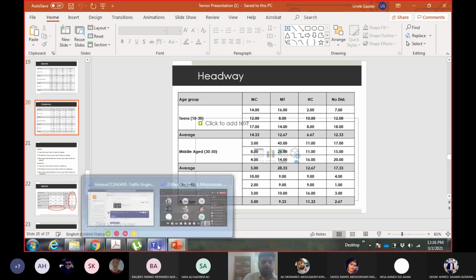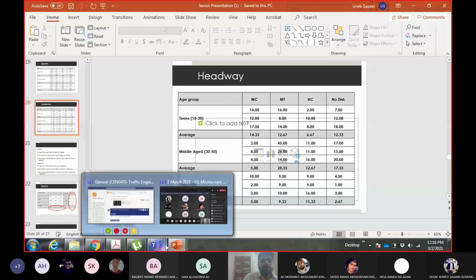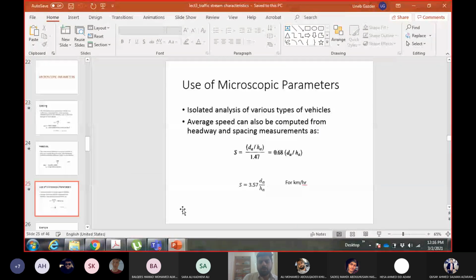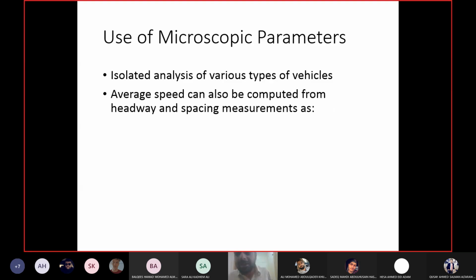Because now you are not concerned with all the vehicles, you are only concerned with a small portion of the vehicles. So whenever you are dealing with a small portion of vehicles, either because of different types of drivers or different types of vehicles, you will use microscopic parameters.